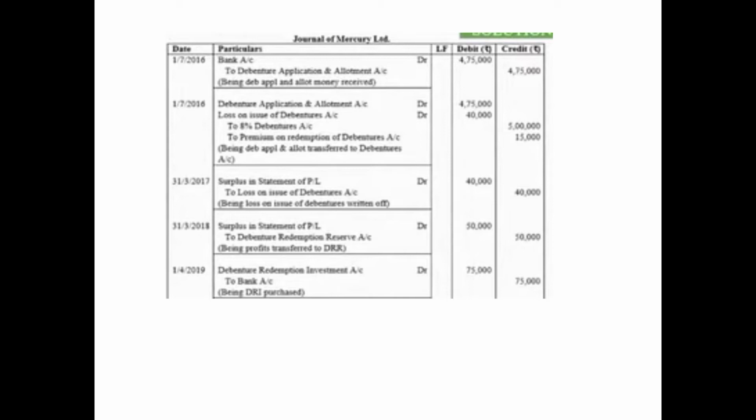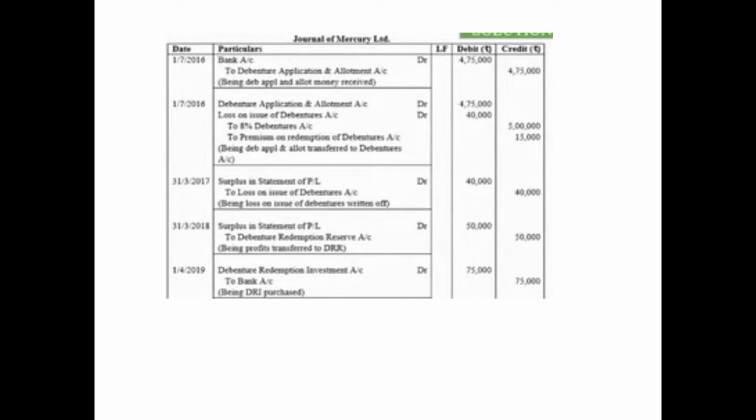We'll include both the losses in this account. To 8% debentures account. As we know, the debentures account or shares account, etc. are always debited or credited with the face value. So we'll credit 8% debentures account with the face value, that is 5 lakh. And again, the premium which is to be paid at the time of redemption, we'll open a new account for this at the time of issue itself, premium on redemption of debentures account, 15,000. This account will be closed when the time of redemption comes.